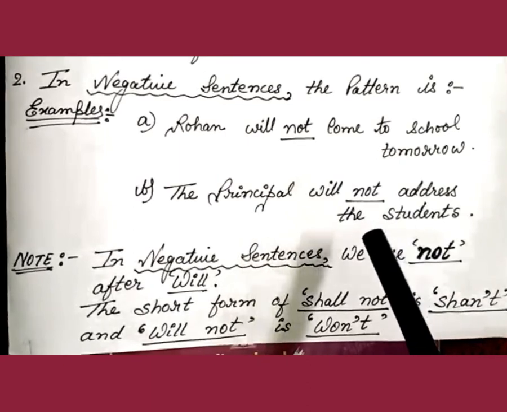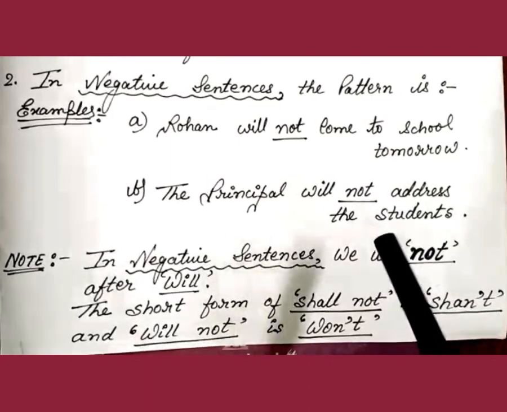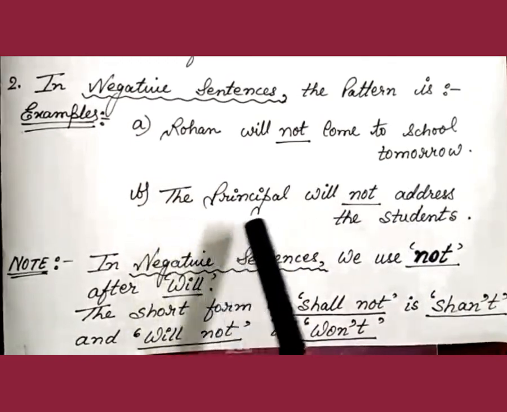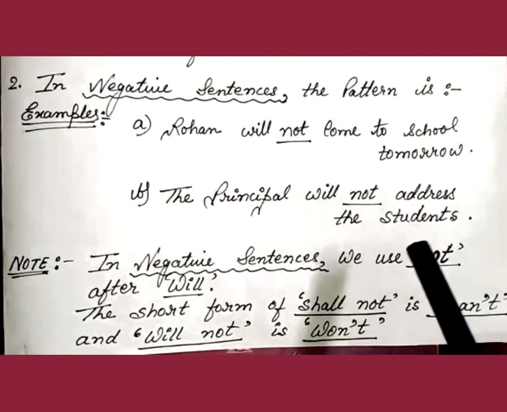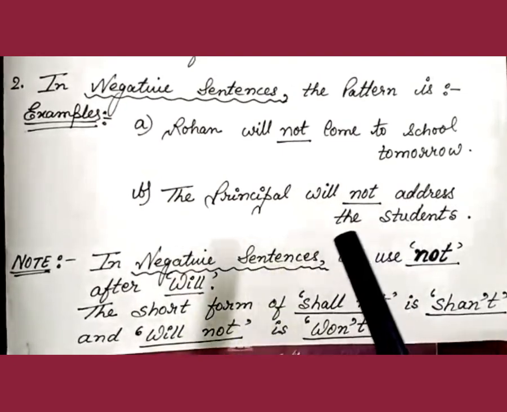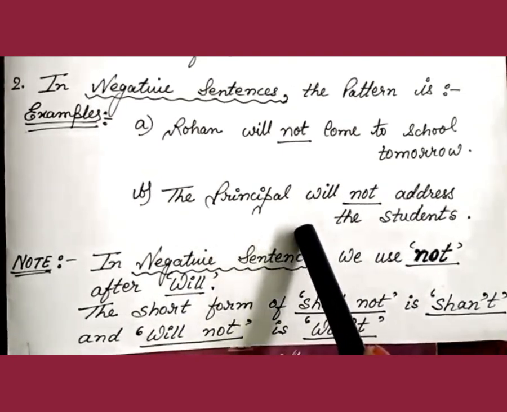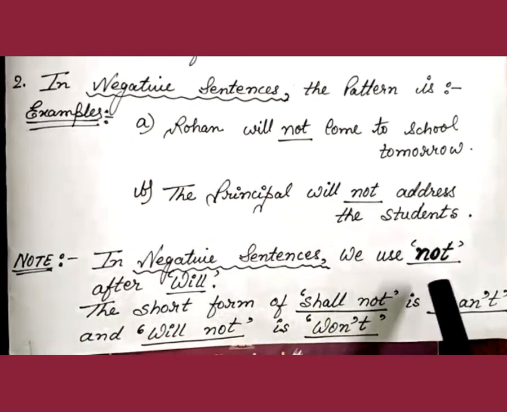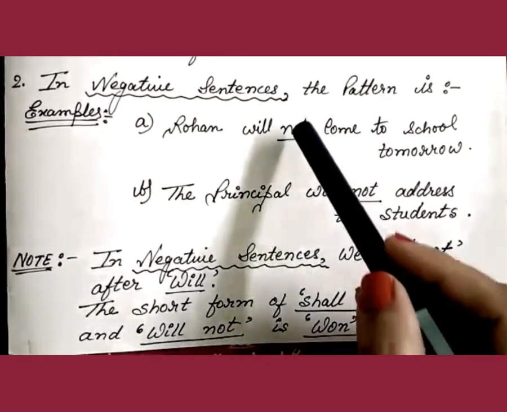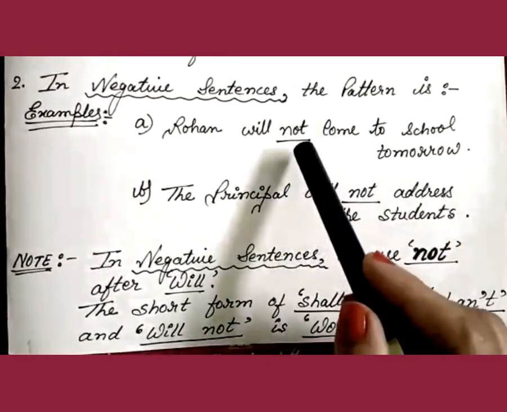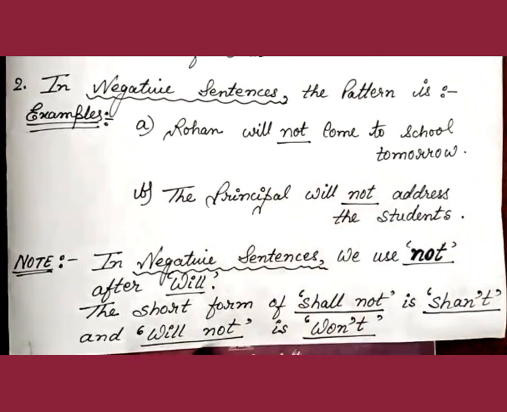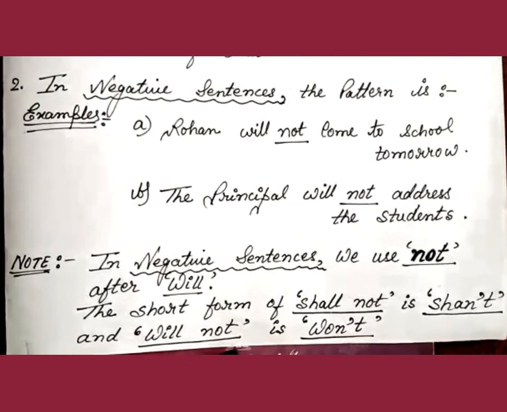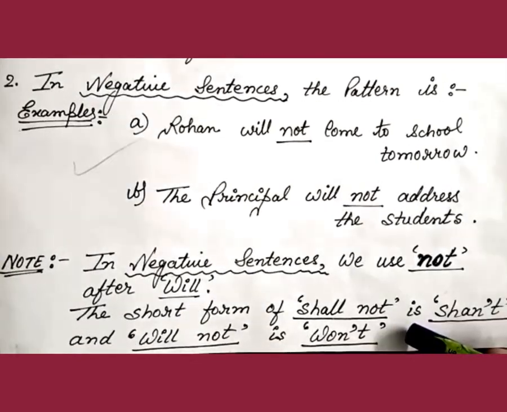The presence of words like not, never, does not, do not make a sentence negative. Hence, we come to know that the principal will not address the students is both simple future tense and a negative sentence. Students, please note that in negative sentences, we use not after will. See, in both the negative sentences, we have used not after will. The short form of shall not is shan't, and the short form of will not is won't.